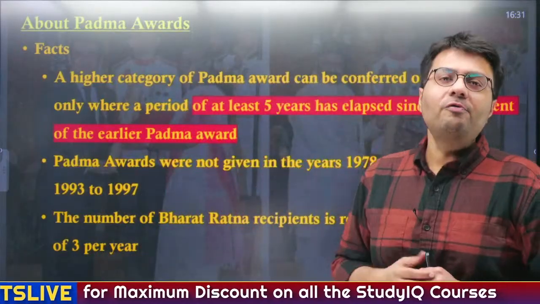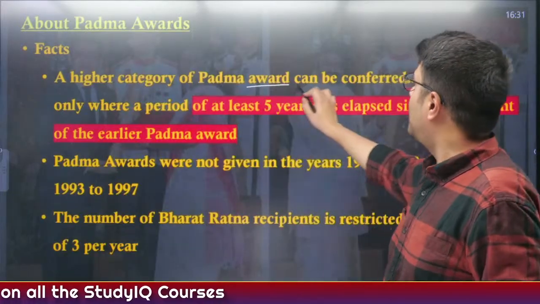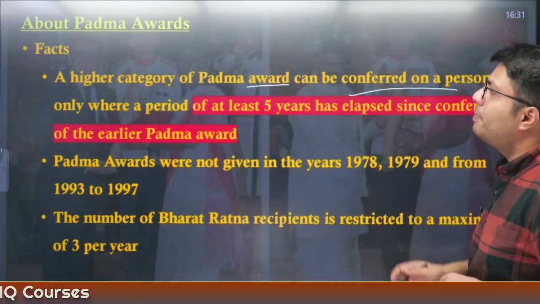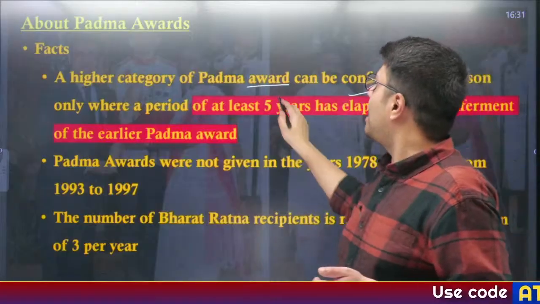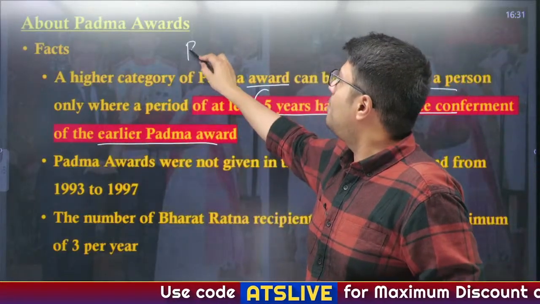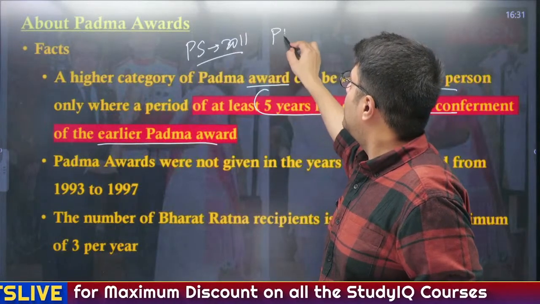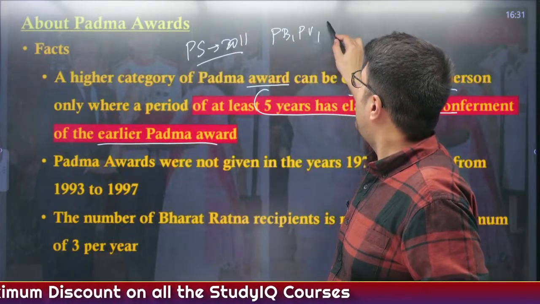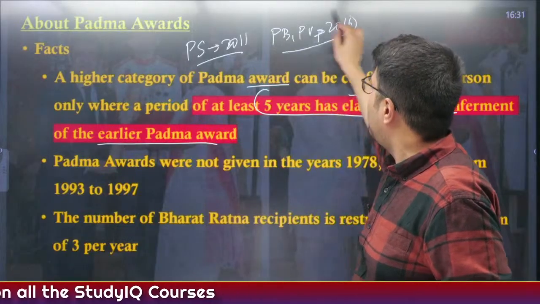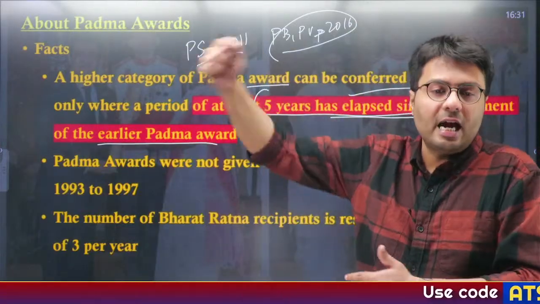Now there are certain facts that you need to remember about these awards. First of all, a higher category of Padma Award can only be conferred on a person after at least 5 years from the previous award you have gotten, right? So suppose you have gotten Padma Shri in say 2011, you won't get Padma Bhushan or Padma Vibhushan before 2016, because at least 5 years need to have elapsed before you are awarded the higher category of award.